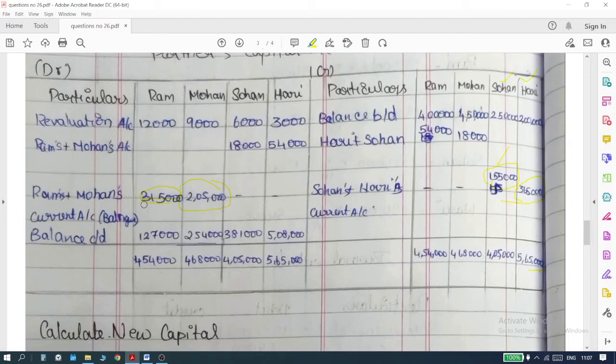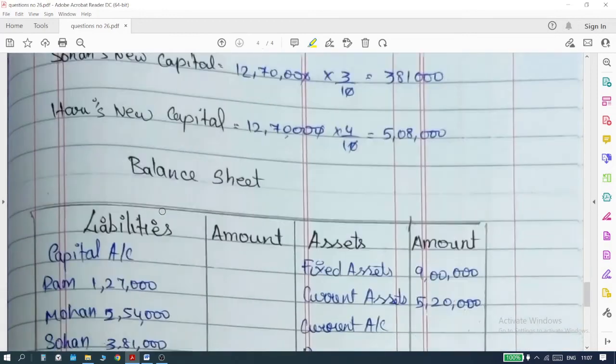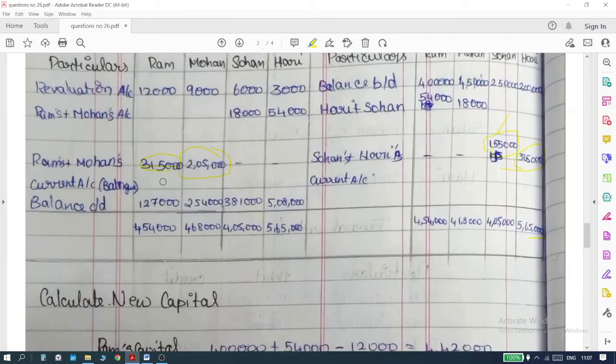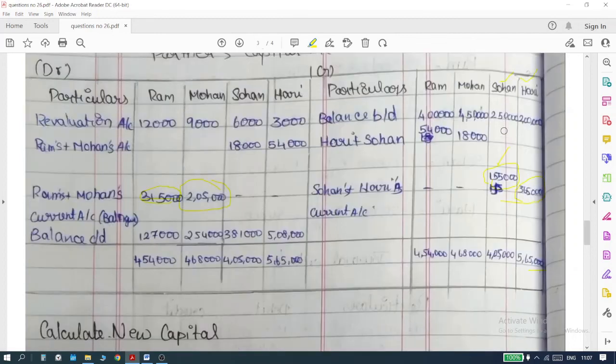Okay, so now what it means is this, that Ram has to, just 1 minute, bring to business 3,15,000, and Mohan has to bring to business as capital 2,05,000, and Sohan and Hari have to take out of business, because already they are having a little more money in the business, 1,55,000 and 3,65,000. That is the meaning of it. How do I write it in the balance sheet? Okay, so far it's clear, right?